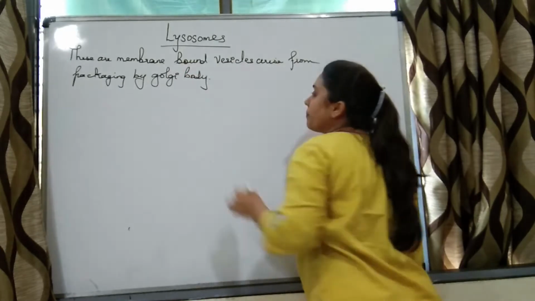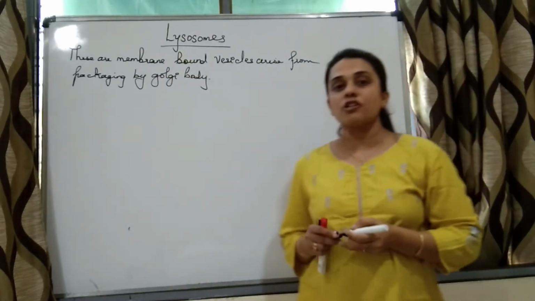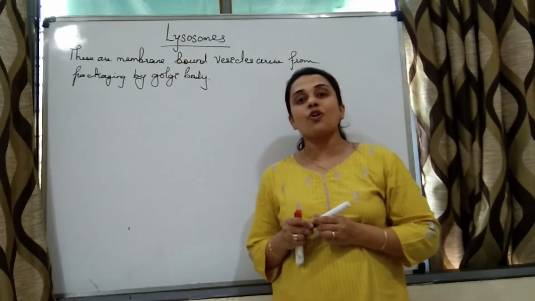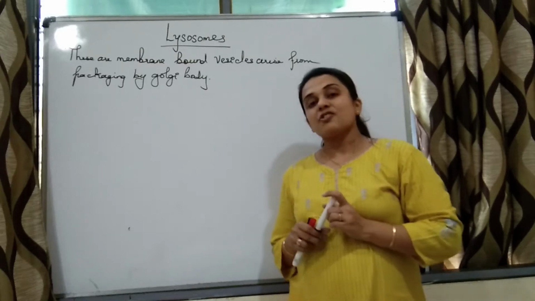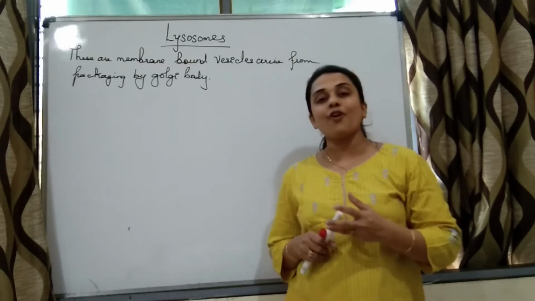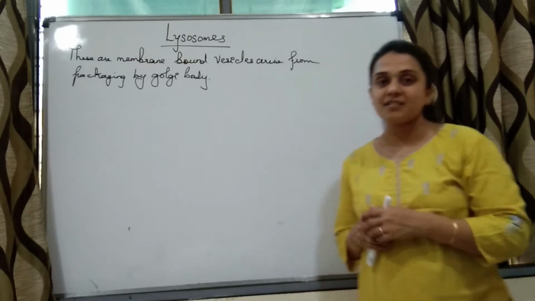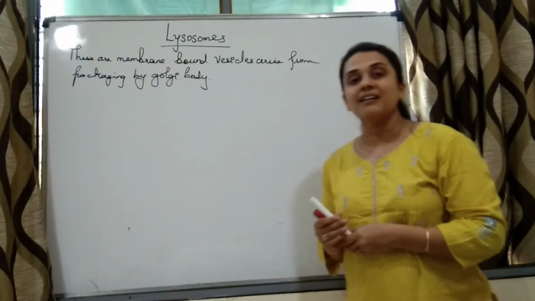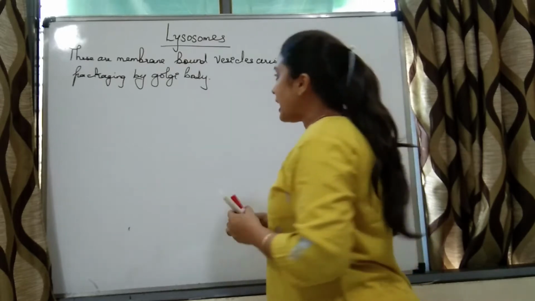We know the main and most important function of the Golgi body is packaging of material. These materials are packed in the form of membrane bound vesicles, and those vesicles are lysosomes.